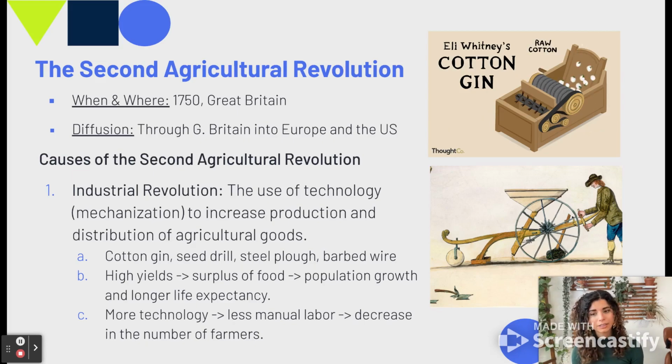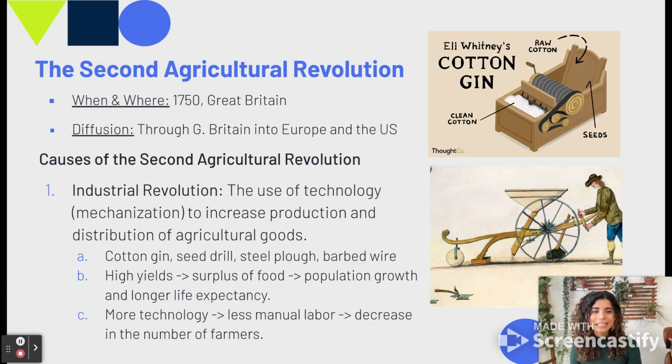So what we saw as a result was much higher yields, which then led to a surplus of food. So boom, they have a lot of food left over, which means population growth and longer life expectancy, because food became much more certain at that point. We also see more technology, which meant less manual labor.